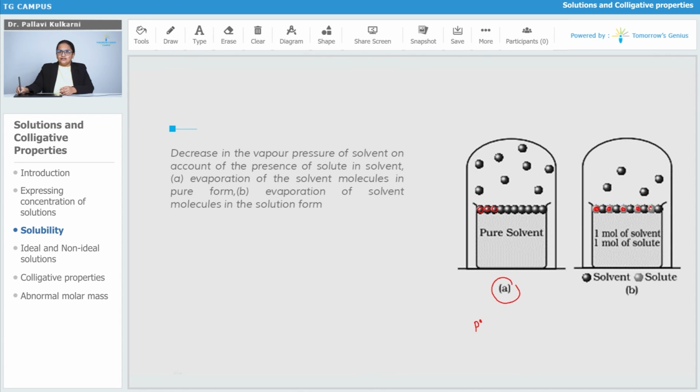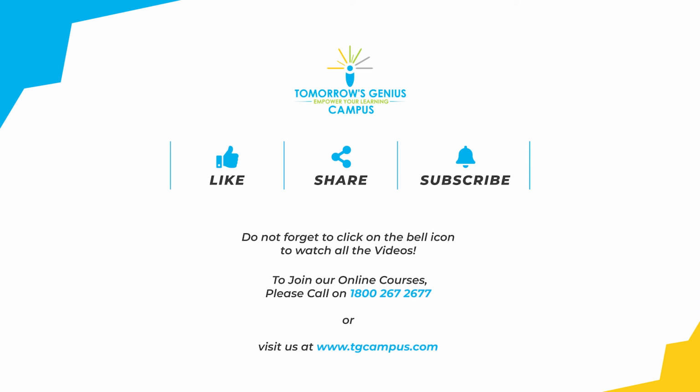On the surface you can see the number of pure solvent particles has decreased because solid particles are taking their place. As the number of solvent particles on the surface decreases, the number of vapors decreases, and as the number of vapors decreases, the vapor pressure also decreases. Therefore, when we add any non-volatile solute to a liquid, its vapor pressure goes on decreasing, or it is reduced.